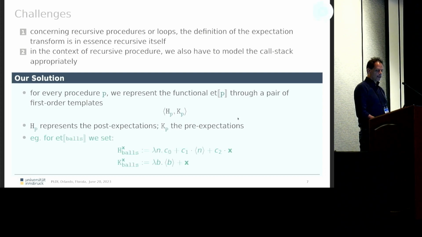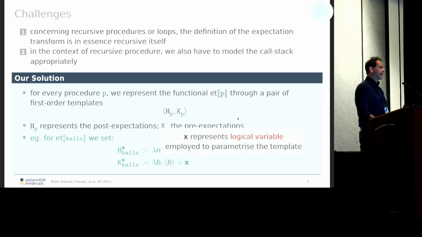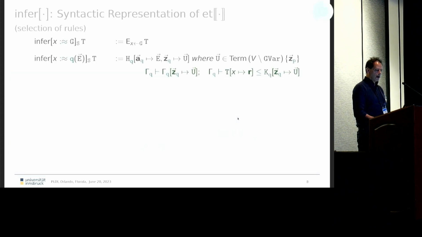So we can then set up linear templates, in this case, namely h will depend on the parameter of the procedure, and k will depend on the program variable b. In addition, we have these logical variables, which morally represent a framework very similar to what we have seen in John's talk earlier today. Now, a very brief look at how this looks in the definitions.